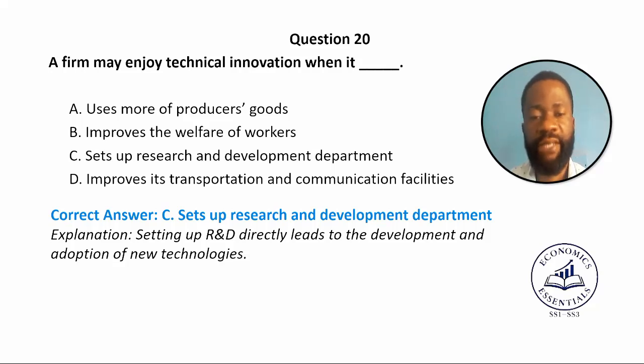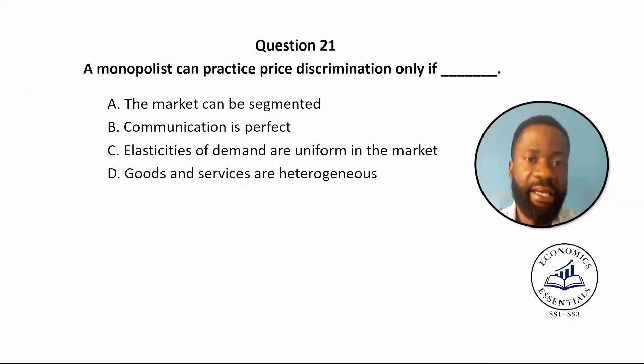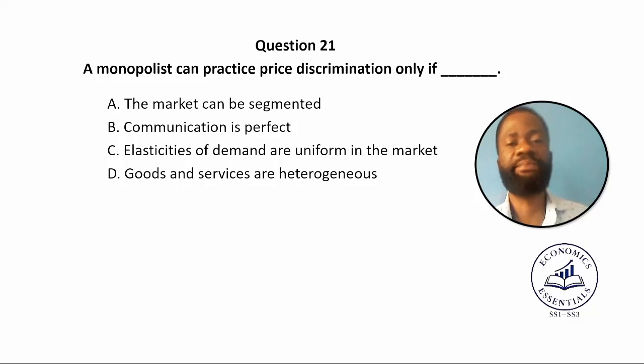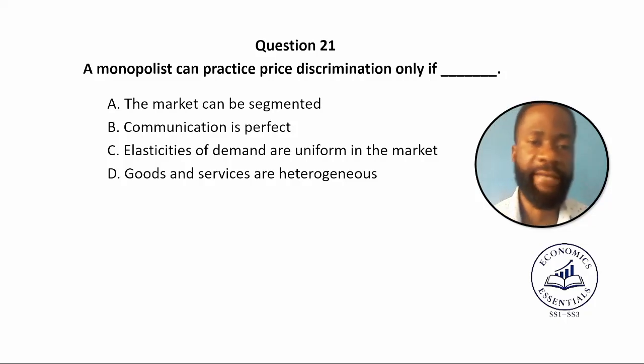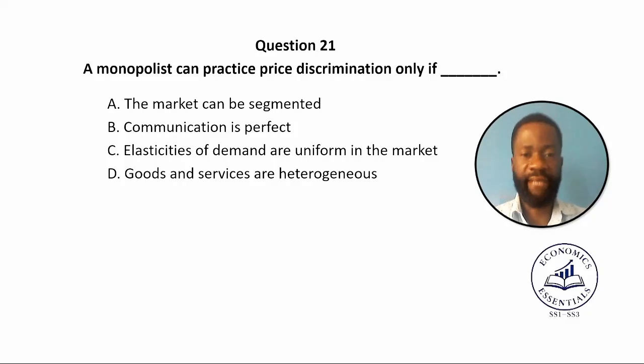Question 21. A monopolist can practice price discrimination only if dash. Let's look at the options together. A. The market can be segmented. B. Communication is perfect. C. Elasticity of demand are uniform in the market. And D. Goods and services are heterogeneous.